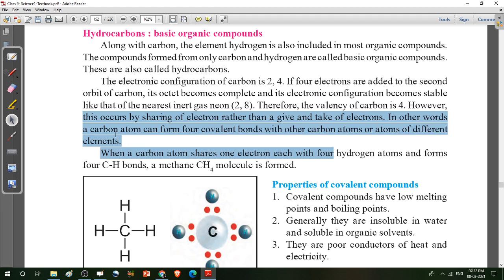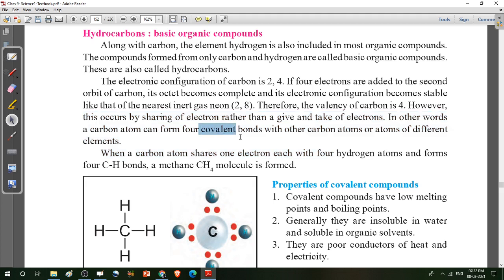Covalent bond means if any atom shares electrons with another atom, then they form a covalent bond. Clear? So the carbon atom can form 4 covalent bonds because the combining capacity of carbon is 4. So that's why it needs 4 electrons to complete its octet. When one carbon atom combines with other carbon atoms or other atoms like hydrogen, they form 4 covalent bonds with other carbon atoms or atoms of different elements.